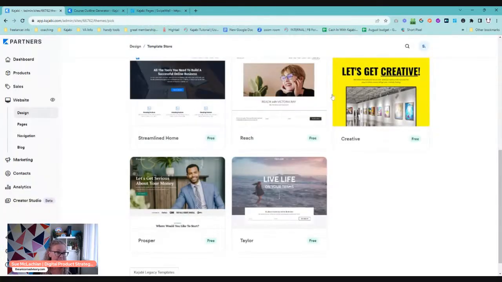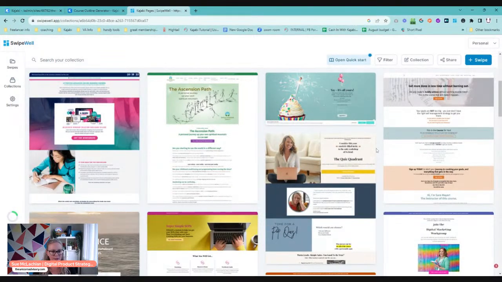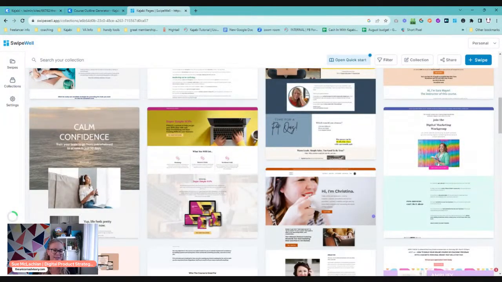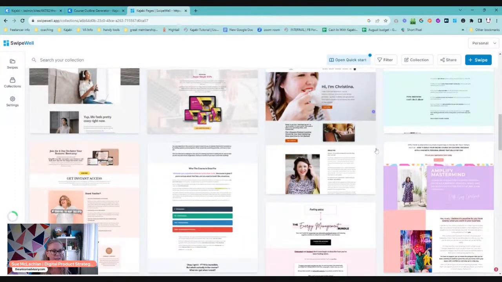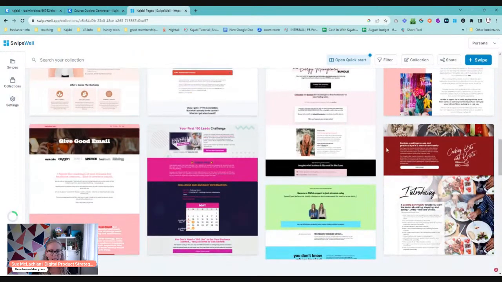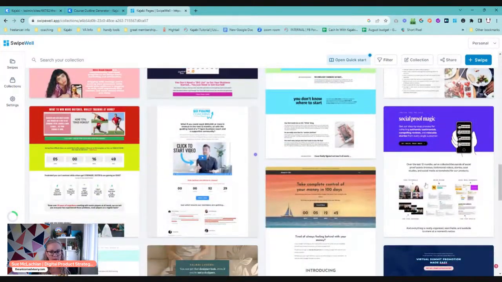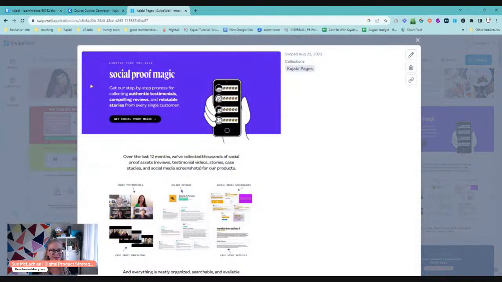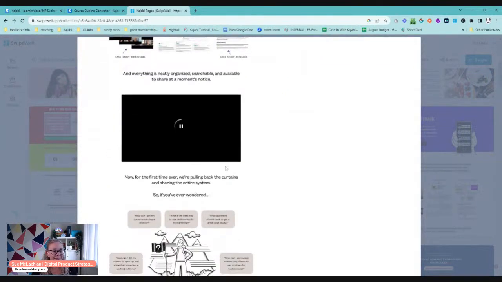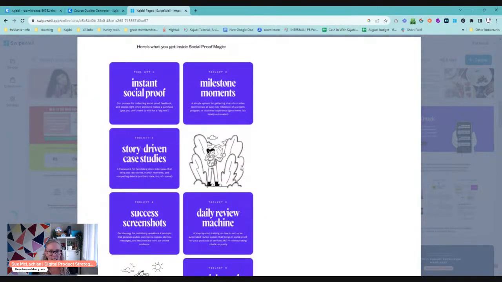So you've got Kajabi's templates, you've got other templates that you can use from other people. In this swipe file, which is going a little bit slower than I would like, I've created this collection for myself of different pages that I've seen around where I'm like, oh, that's a Kajabi page. It gives me some ideas of ways to lay things out, because you've just got so much flexibility. If you look down here, you'll see that all these pages look really different. And some of them are pretty special. This is a really simple page just using really basic colors, but it just looks so effective. And you can do these things natively within Kajabi.